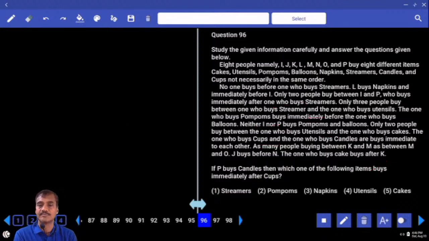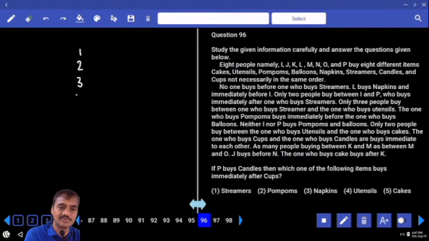Then now 8 people were there. 96 to 108 people. No one buys before the one who buys streamers. Then, as a definite position was given, we are writing the numbering 5, 6, 7 and 8. No one buys before the one who buys streamers, then as streamers.